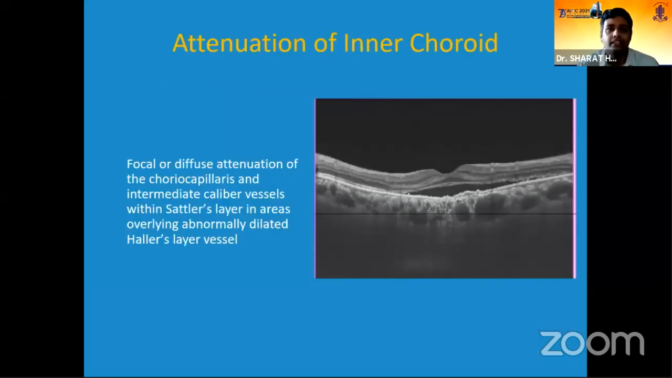The other important feature is the attenuation of the inner choroid, the choriocapillaris and the Sattler's layer. When we see above the pachy vessels, the Sattler's layer and the choriocapillaris layer may get thinned out. Sometimes the overall choroidal thickness may be normal, but before saying it is a pachychoroid, we should not take only the choroidal thickness into consideration. We should see how the inner choroid is, whether there is attenuation or not, which also becomes an important finding. Here you can see the Sattler's and the choriocapillaris have got attenuated.